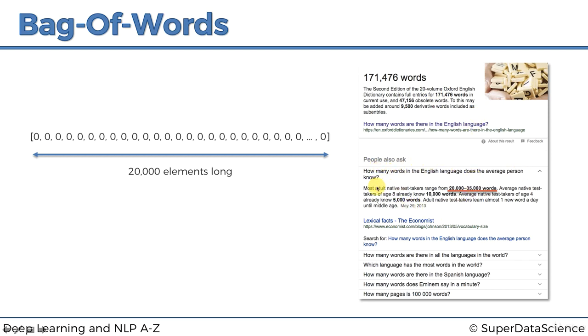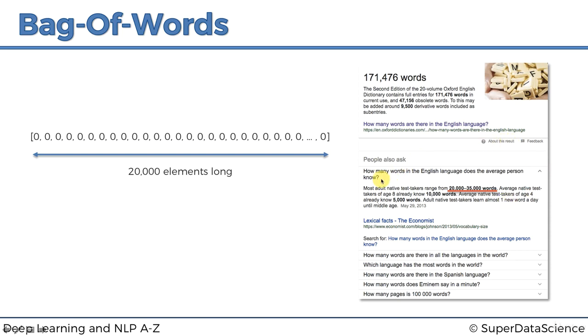you can see Google's giving us a suggestion that most adult native test takers range from 20 to 35,000 words. Average native test takers of age 8 already know 10,000 words. Average native test takers of 4 already know 5,000 words. And adult native test takers learn almost one, whatever. So I'm going into so much detail.